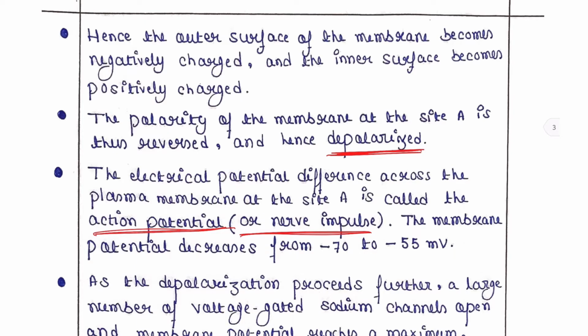So the membrane potential decreases from -70 to -55 millivolt because the cytoplasm will have more sodium ions, more positive ions. That's why the negative charge of the cytoplasm is getting reduced. So it comes to -55 millivolt from -70 millivolt, which was the membrane potential found in the resting phase.